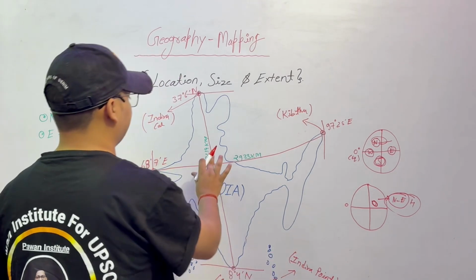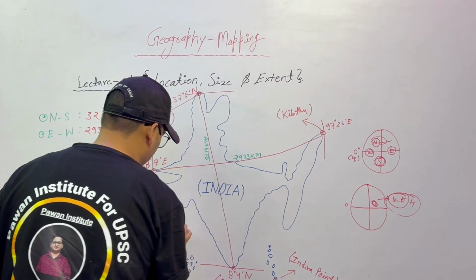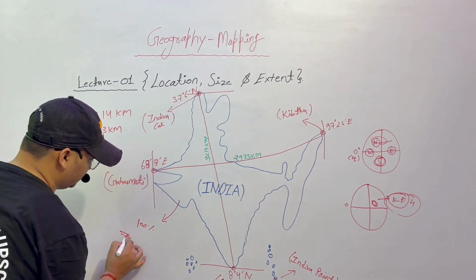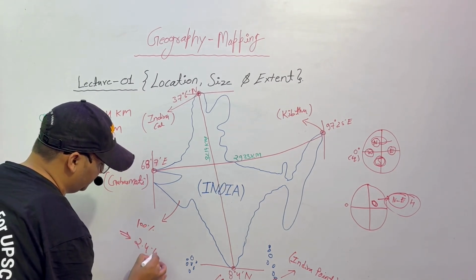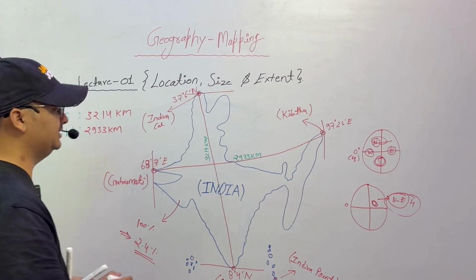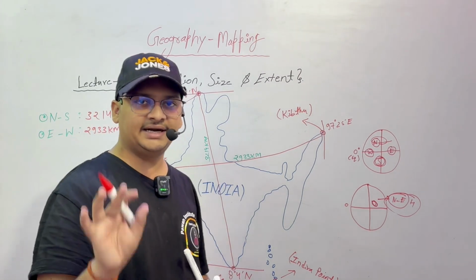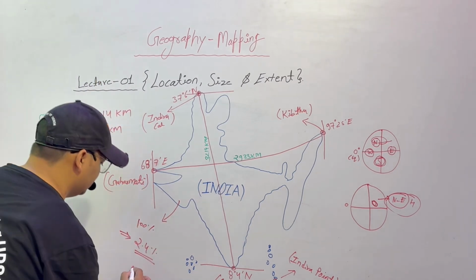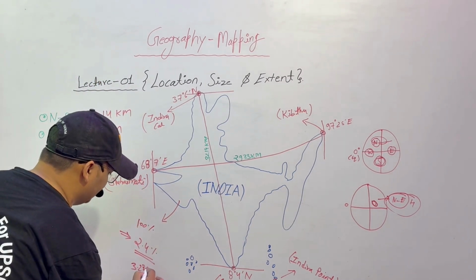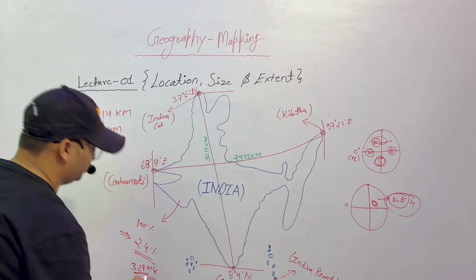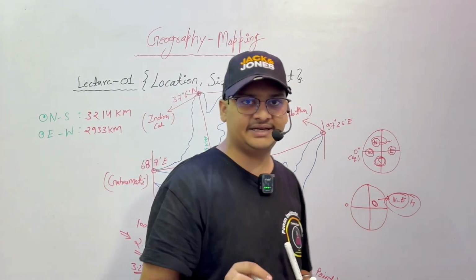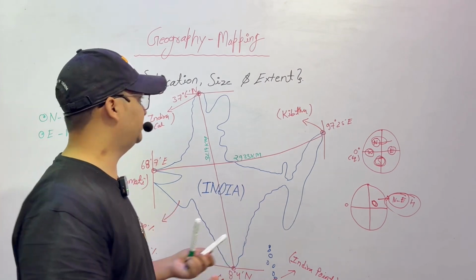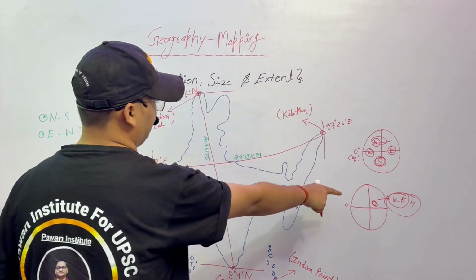As far as size is concerned, the total percentage of land is 100%. India takes 2.4% of the total in terms of size. In terms of area, it is 3.28 million square kilometers. India is located in the northern eastern hemisphere.